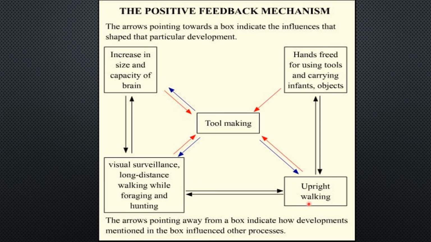So you can see upright walking. It enabled the early man to use his hands for making, carrying and using tools. It further added to his potential and got him extra hands to do a lot more things than he did previously. And visual surveillance: with more analytical and observational powers, the early man developed and enhanced tools and weapons. So now he undertook the journey to exploit unexplored tracks for food.